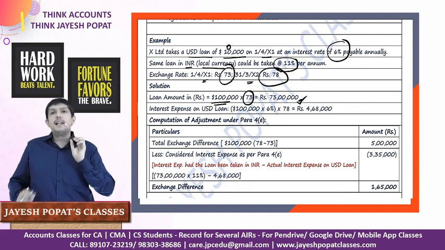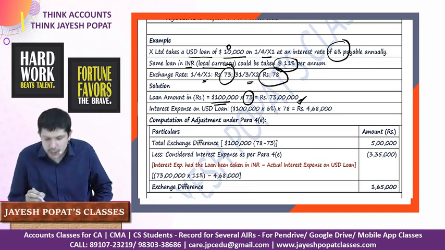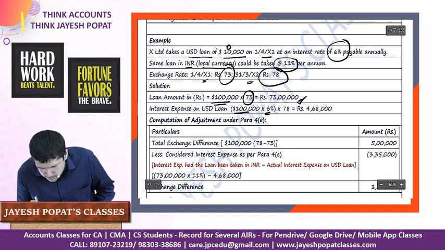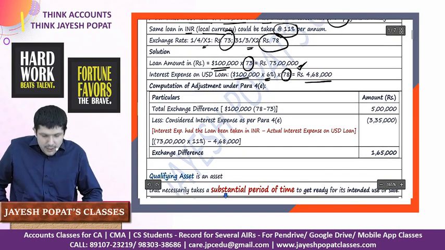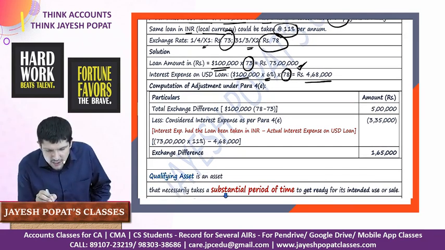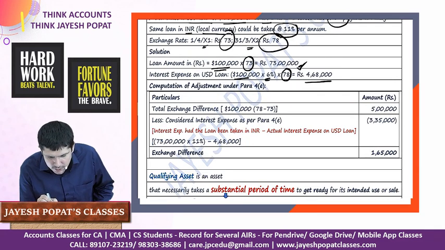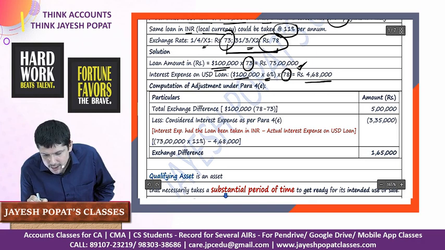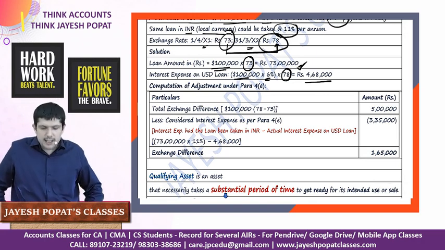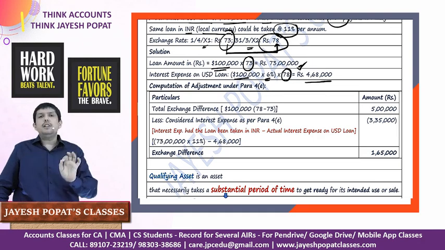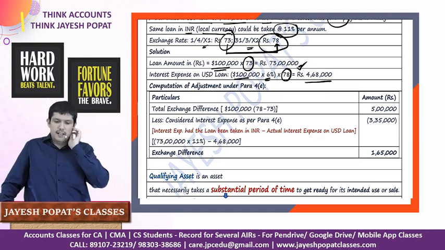At the end of the year, I have to pay interest at the rate of 6%. So $1 lakh into 6%, and I'll convert it at the year end rate of 78. I need to pay an interest expense of 4,68,000. Now, there is a difference in the exchange rate. I'll calculate foreign currency fluctuation. I had taken a loan and my liability was recorded at 73. Now at the year end, the exchange rate is 78. So there's a loss to the extent of 5 rupees per dollar, which is 78 minus 73.